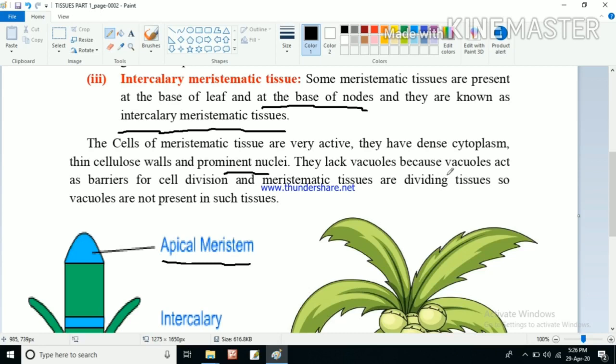As we have seen, the meristematic tissue has to be dividing again and again. If vacuoles are present, they will not be able to divide so fast. That's why vacuoles are not present in those cells. They lack vacuoles because vacuoles act as barriers for cell division, and meristematic tissues are dividing tissues. If vacuoles are present, the cells would not be dividing.